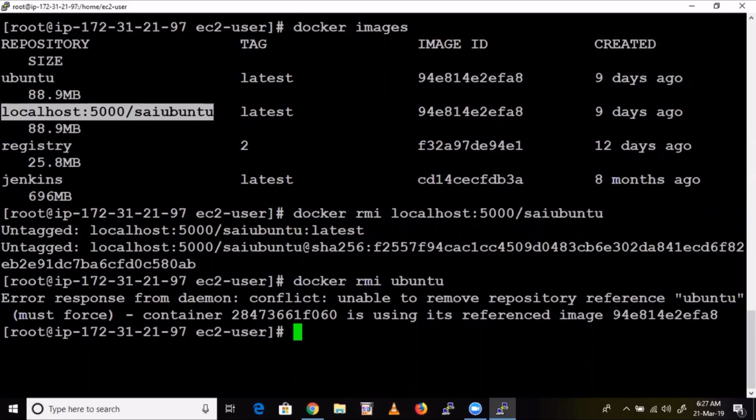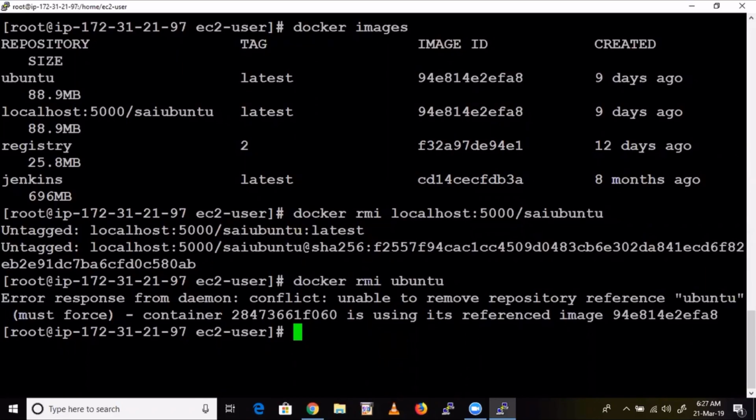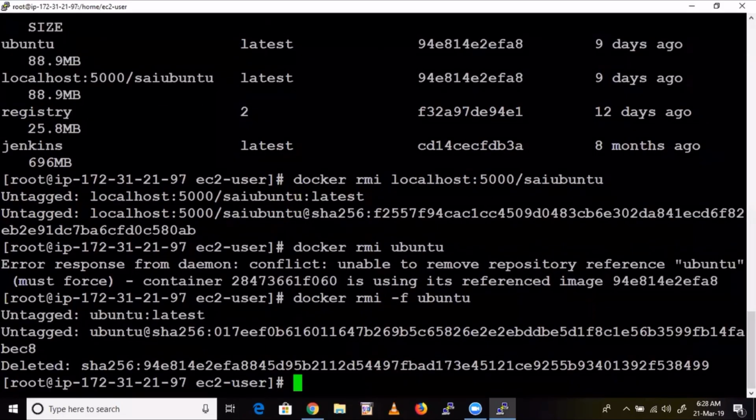Now I don't want this image as well, because I have already pushed that Ubuntu image inside the container. So that's why I'm removing this one, docker rmi Ubuntu. But since I already created some containers earlier by using this Ubuntu image, that means there is a dependency. If you want to delete that image, first you need to delete those dependent containers. Or simply you can use force, -f. Enter. That's deleted. Just rmi -f.